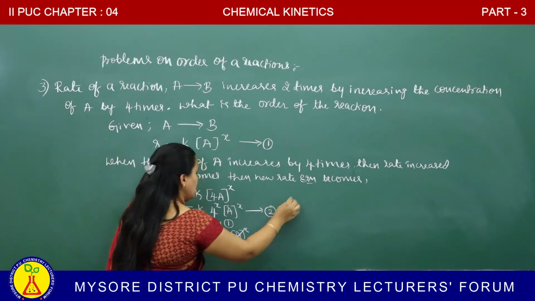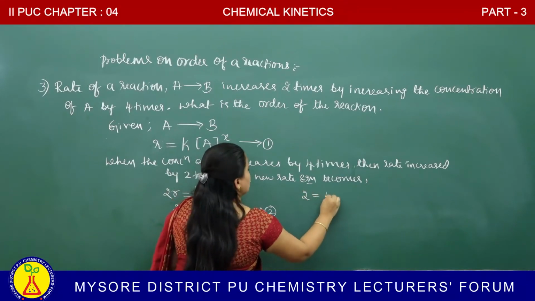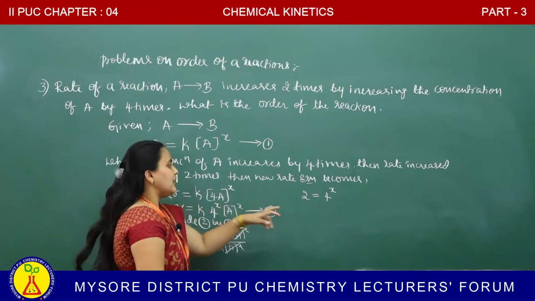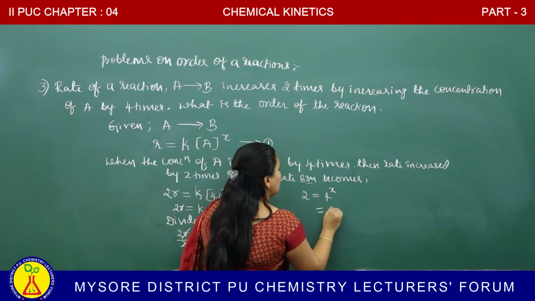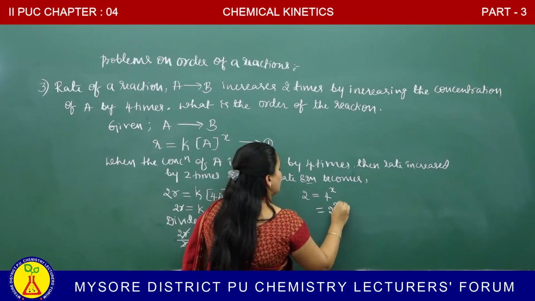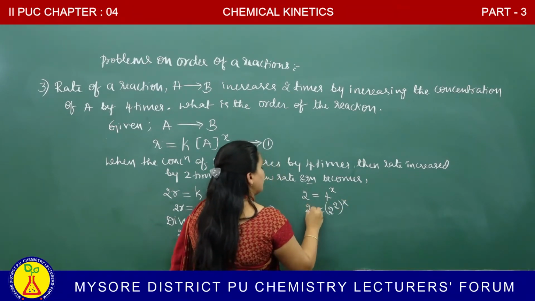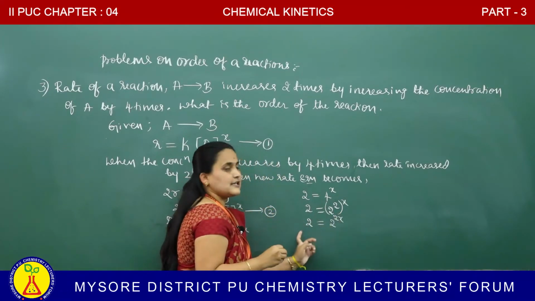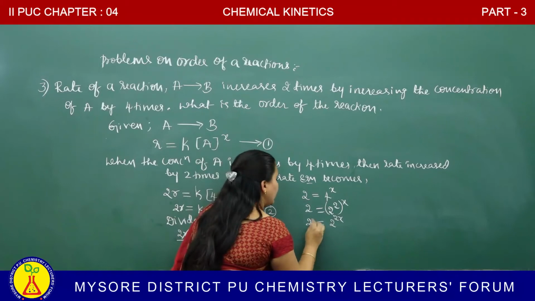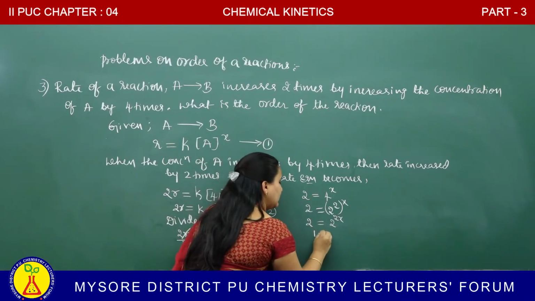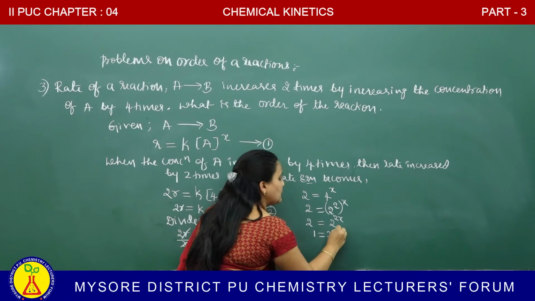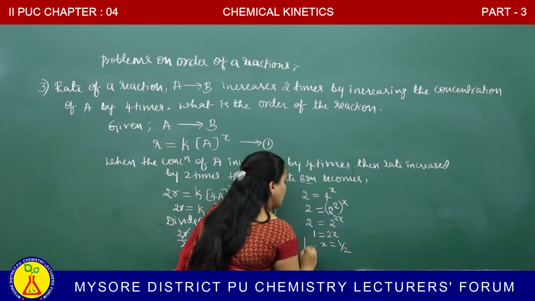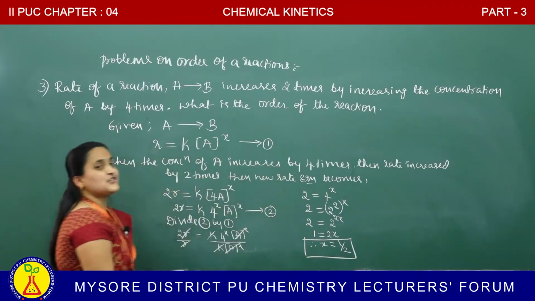Remaining is 2 is equal to 4 to the power of x. Finally, solving, 2 is equal to 4 to the power of x. We have to make the base same, therefore 2 squared to the power of x. It becomes 2 is equal to 2 to the power of 2x. When the bases are same, the powers are equated. Here power is 1, here power is 2x. We have to find out x, right? Therefore x is equal to 1 by 2. Order of this reaction is half.